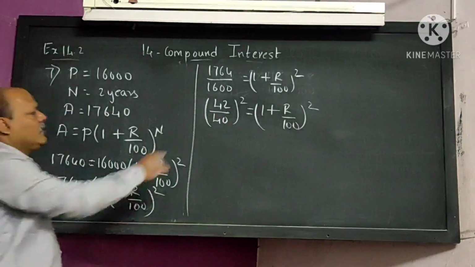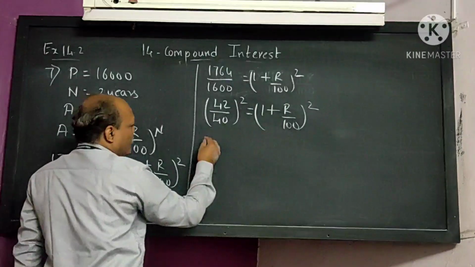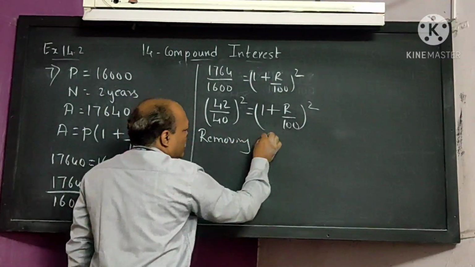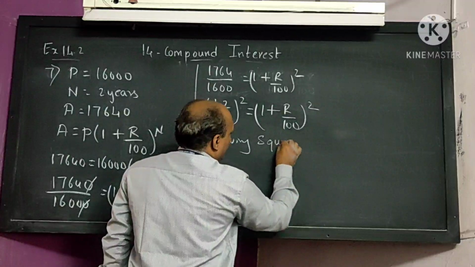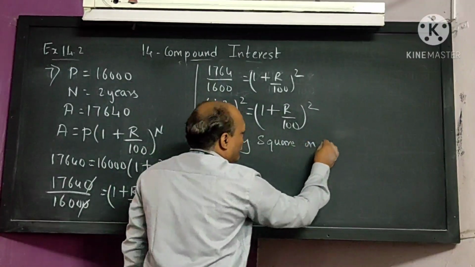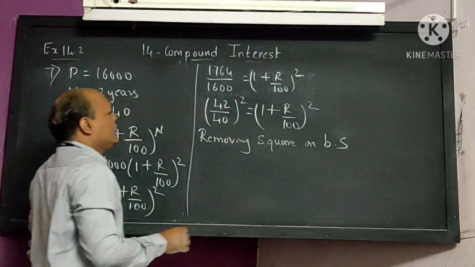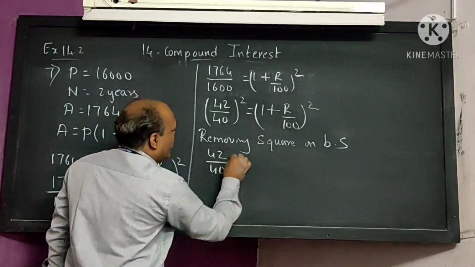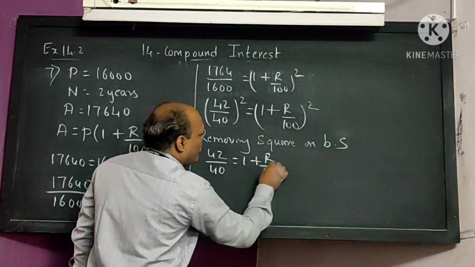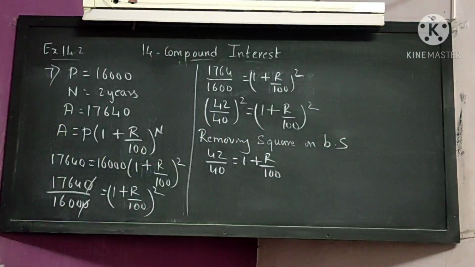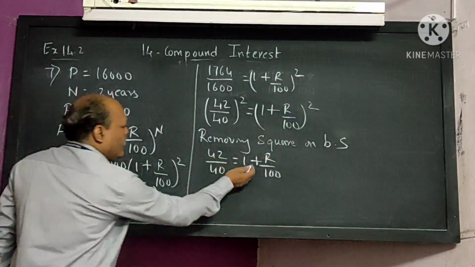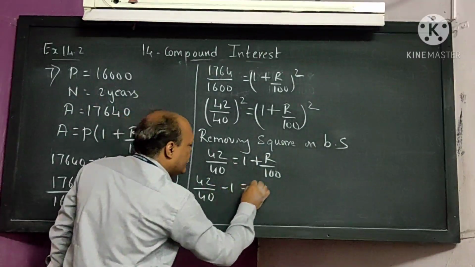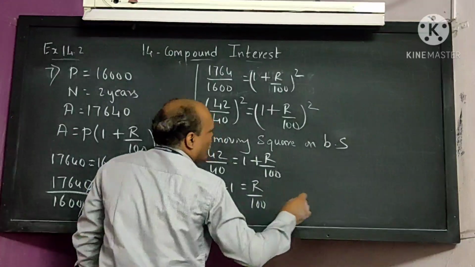Now we have to remove the square on both the sides. When you remove the square on both the sides, what you will get? 42 upon 40 is equal to 1 plus R upon 100. Any doubt here? I hope all of you understood here. This 1 we have to bring on this side. That means 42 upon 40 minus 1 is equal to R upon 100. I hope all of you understood here.